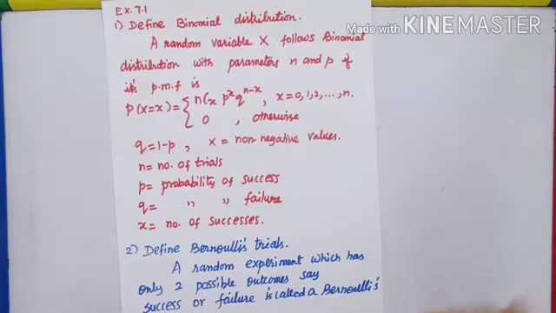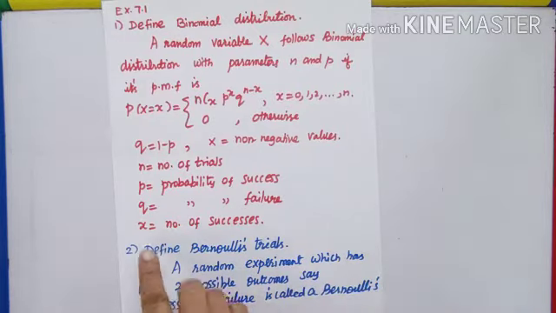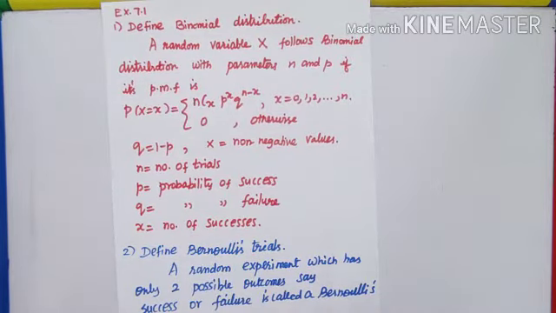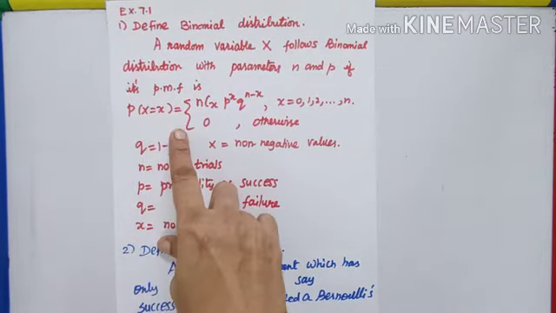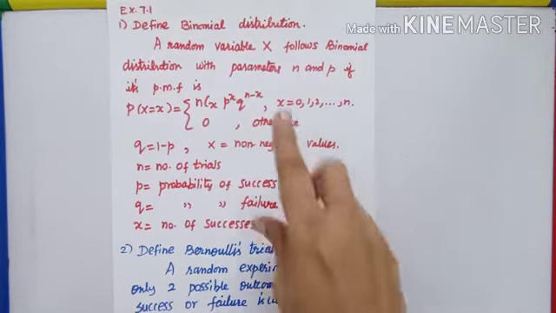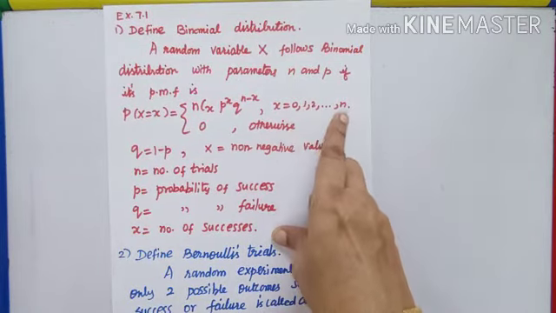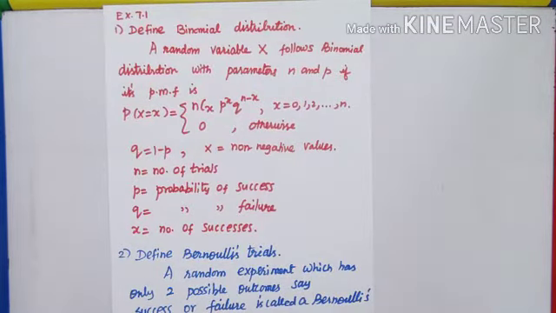Supposing I toss a coin 10 times, I should tell I want 5 heads, 4 heads, minimum 3 heads, maximum 4 heads. So what I declare is called x. X is the number of successes. Now what is the distribution? P of X equals x is equal to nCx p power x q power n minus x. X is a non-negative value starting from 0 till n, and it is 0 otherwise.